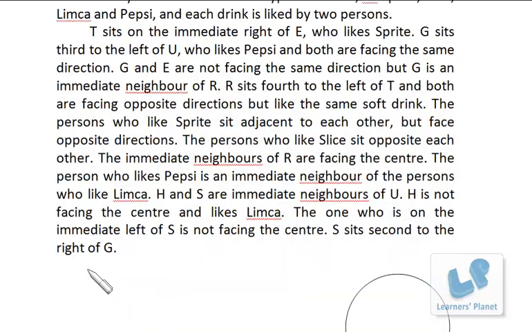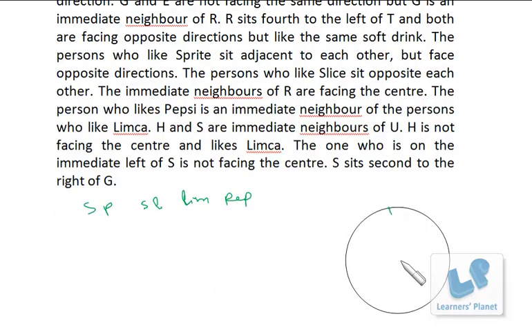Okay, so I just write Sprite, Slice, Limca and Pepsi, and just mark the positions: 1, 2, 3, 4, 5, 6, 7, 8.